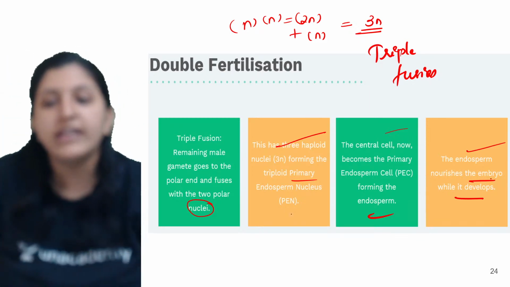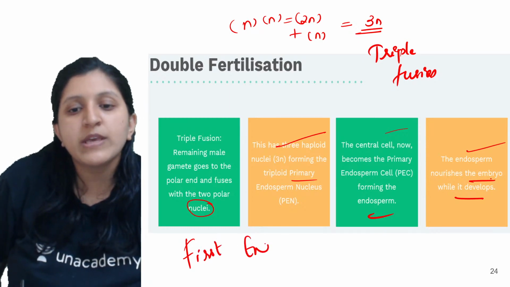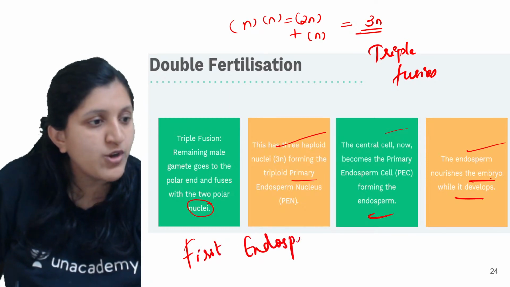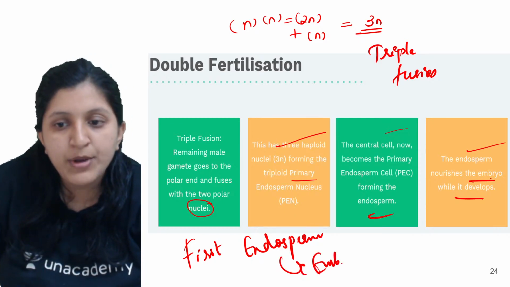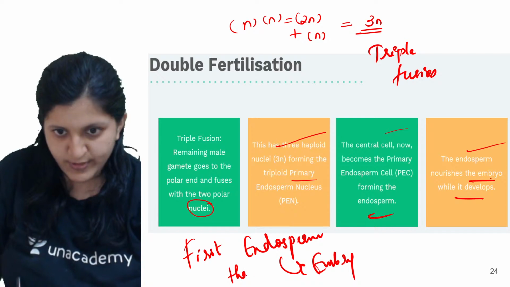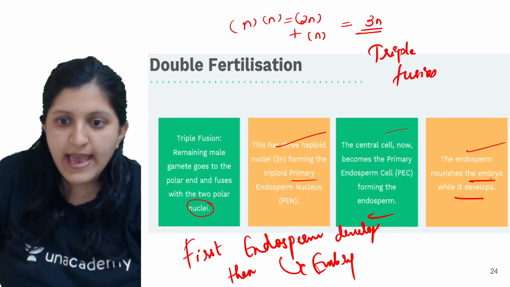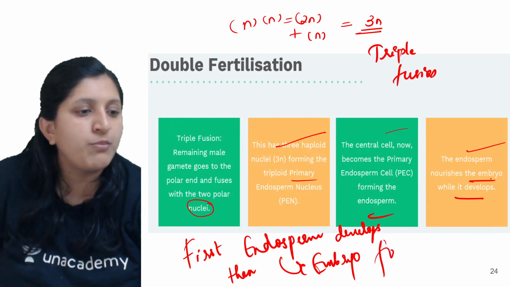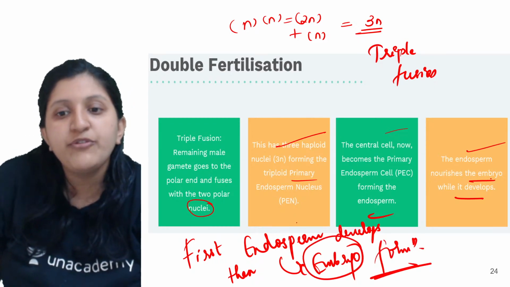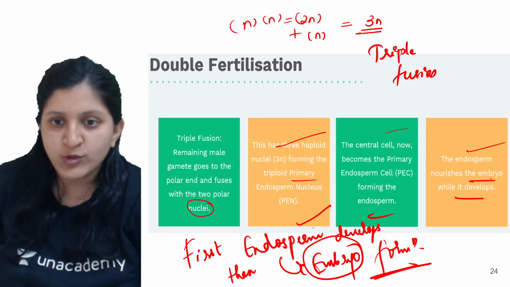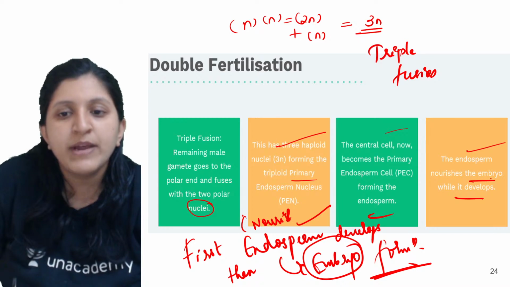So first the endosperm develops, and then the embryo develops. For the embryo's development the food is supplied by the endosperm, because the endosperm does the function of nourishment.